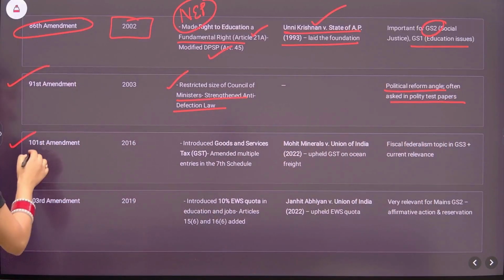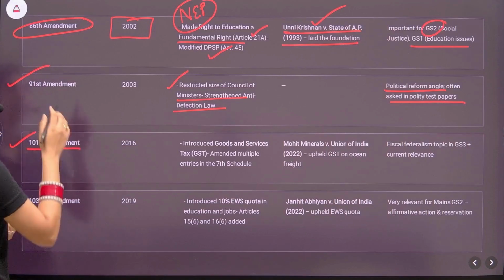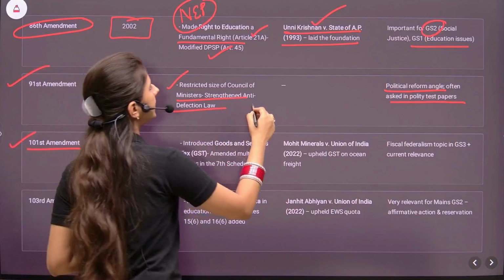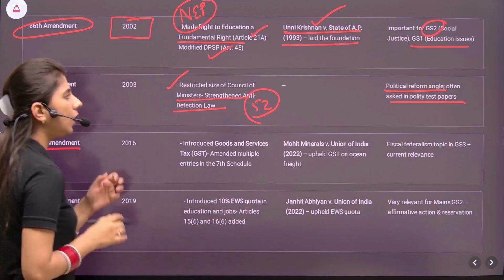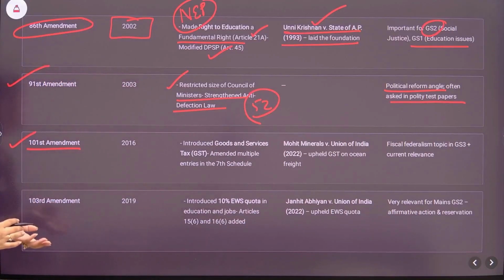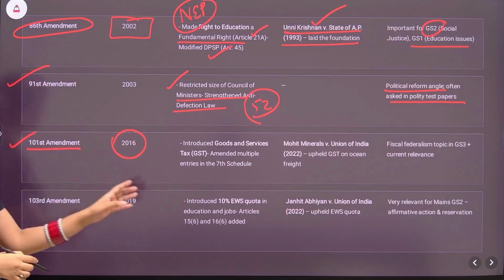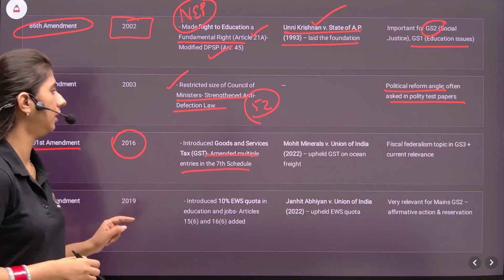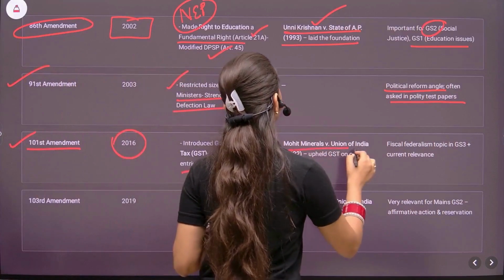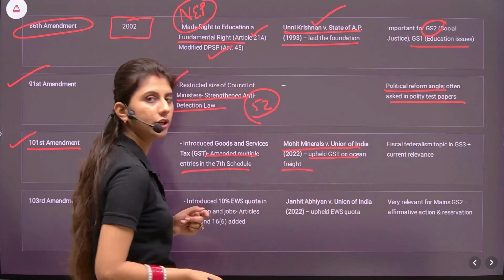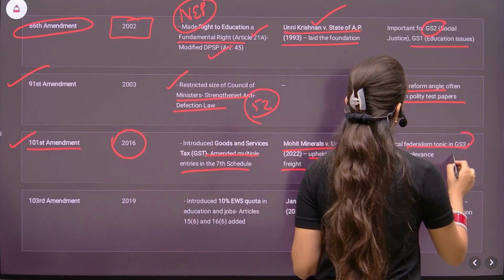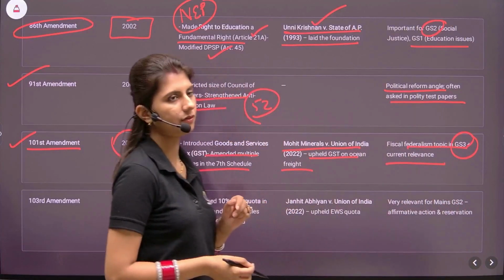Next, 101st Amendment Act. Now, if you are reading the 91st Amendment Act, that is, strengthening the anti-defection law, immediately you will refer back to the 52nd Amendment Act as well, right? So always link the amendments, link the context. Coming to the 101st Amendment Act 2016, it introduced GST and amended multiple entries in the 7th Schedule. Mohit Mineral versus Union of India 2002 upheld the GST on ocean freight. So this upheld GST. Fiscal federalism topic in GS3 as well as current relevance. Very important.